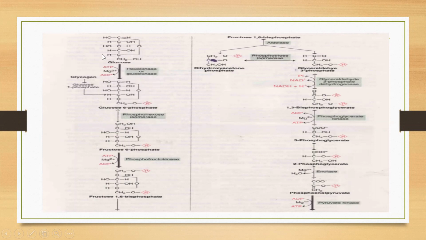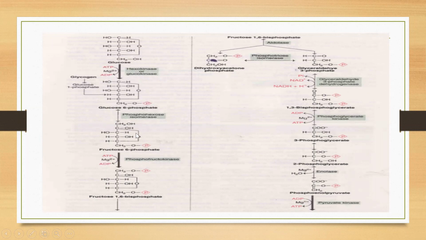And this is the first irreversible step in the glycolysis. As I told you, there are 3 irreversible steps in the glycolysis. So glucose to glucose 6-phosphate by the use of enzyme hexokinase or glucokinase is the first irreversible step in the glycolysis. Now, in the second step, after glucose 6-phosphate, we will get the formation of fructose 6-phosphate.